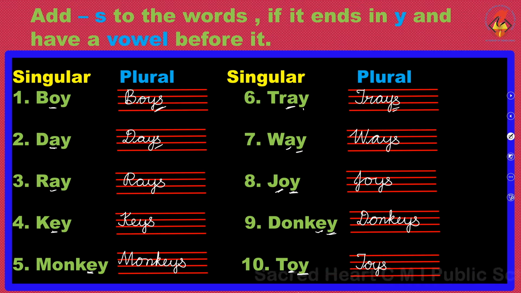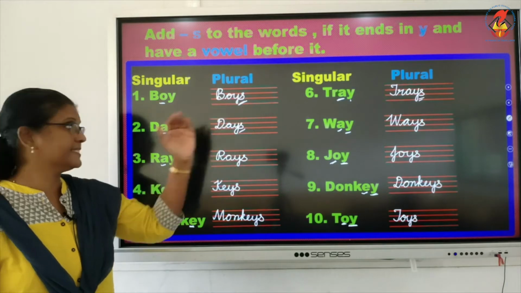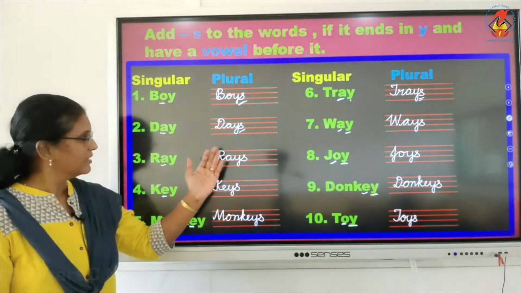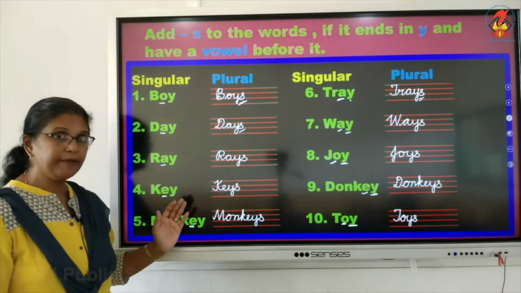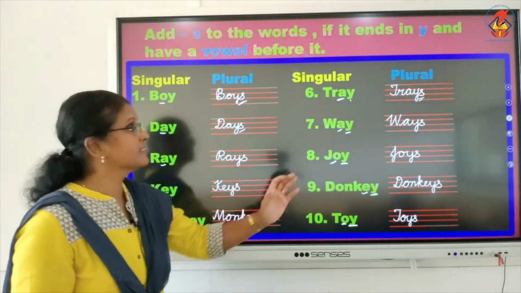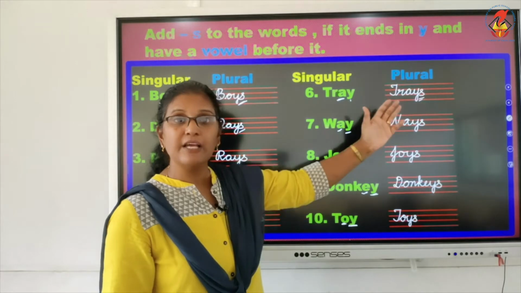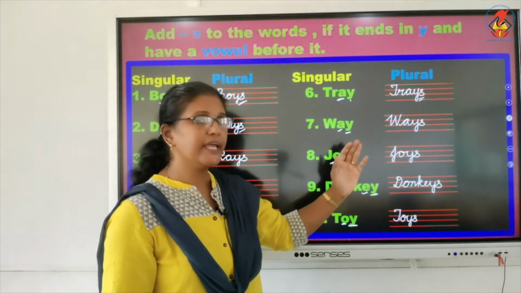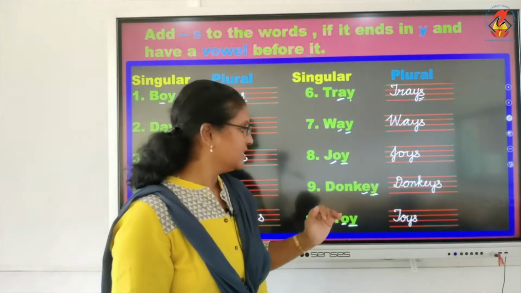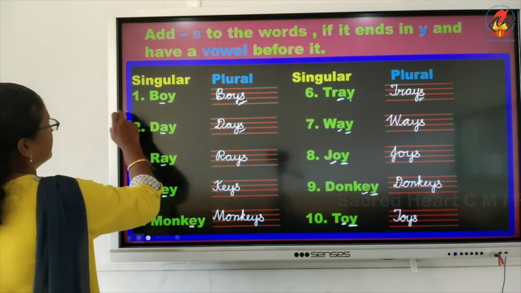Now children, let's read these words. Boy, boys. Day, days. Ray, rays. Key, keys. Monkey, monkeys. Tray, trays. Way, ways. Joy, joys. Donkey, donkeys. Toy, toys.